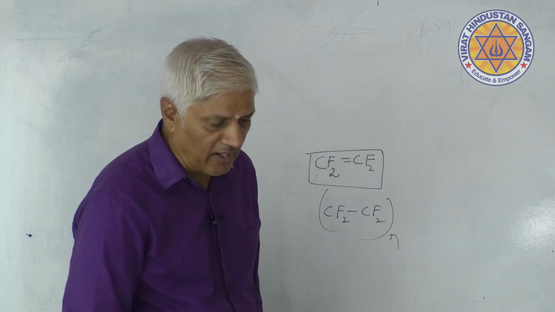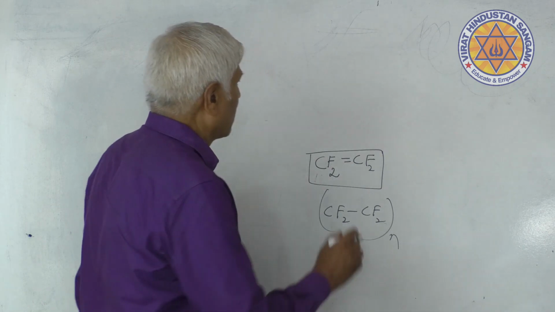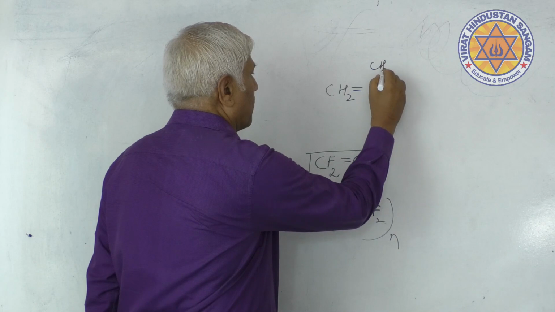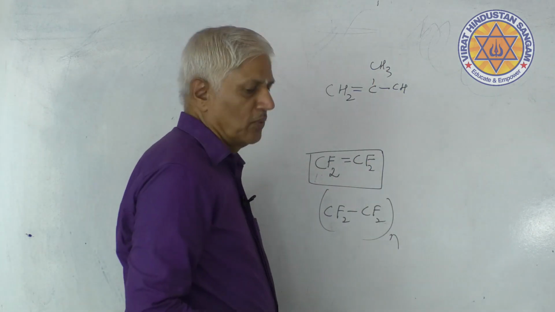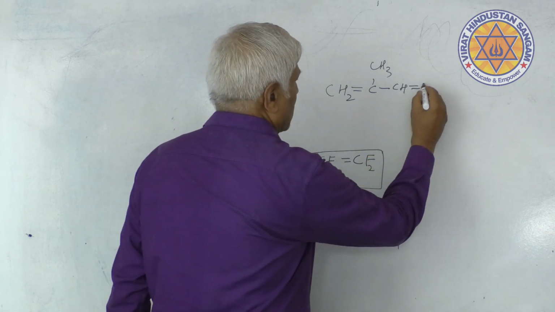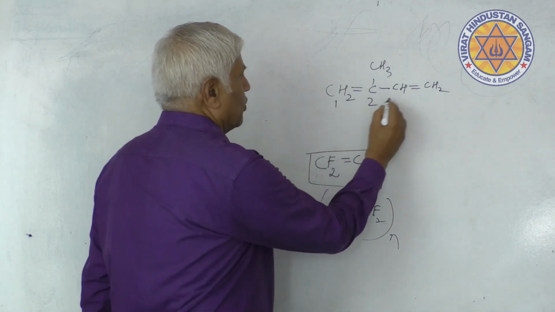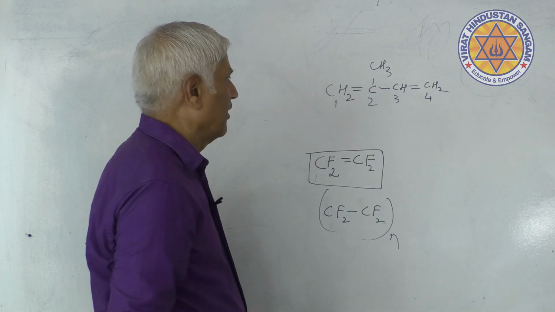Rubber is also an addition polymer. You know that rubber is an addition polymer of isoprene. What is isoprene? CH2 double bond C CH3 CH double bond CH2. Yes, it is 2-methyl-1,3-butadiene.